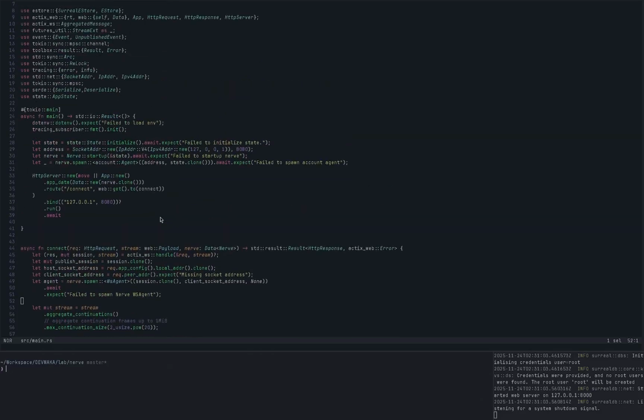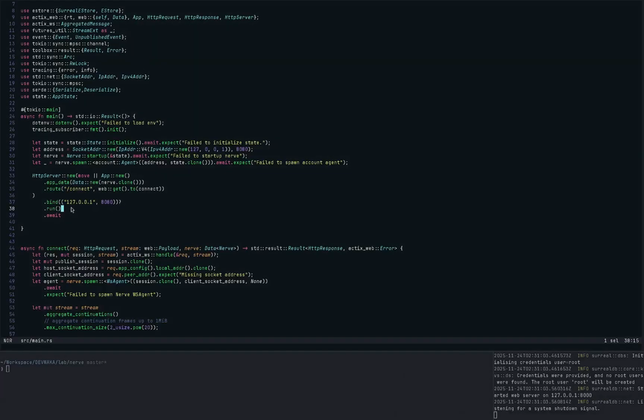When the system starts up, which is what we call Nav starting up, before passing this to the server, in this case we are using Actix here, we will want to spawn system level agents.